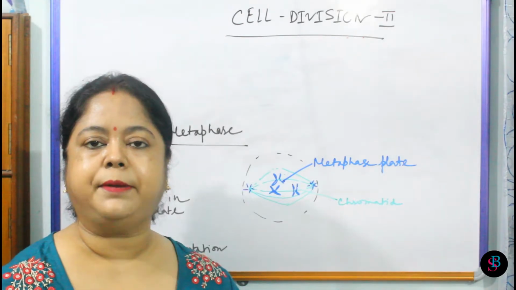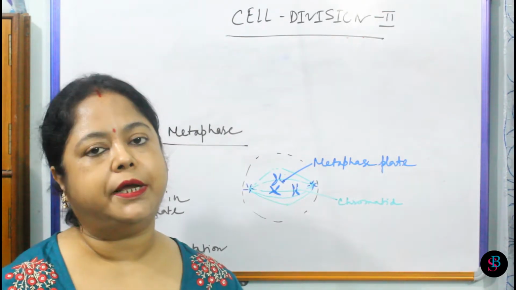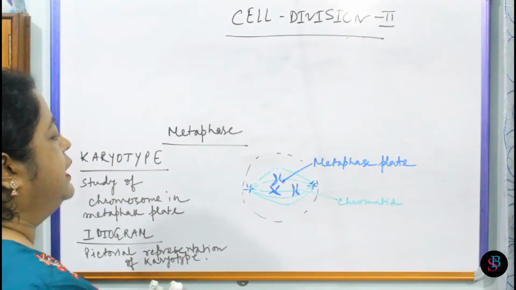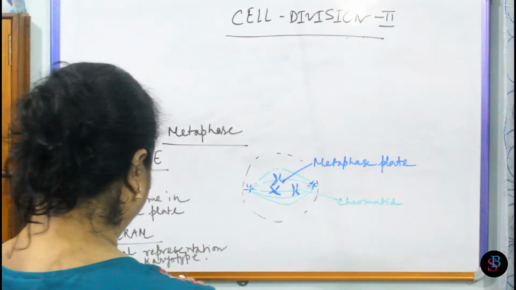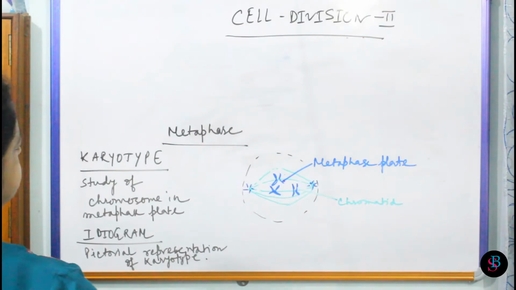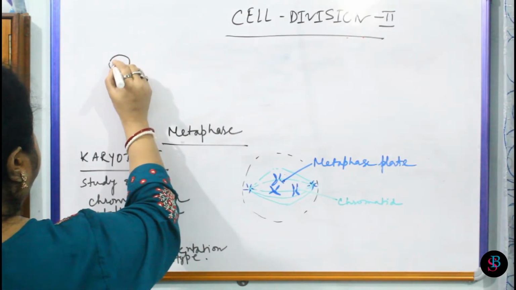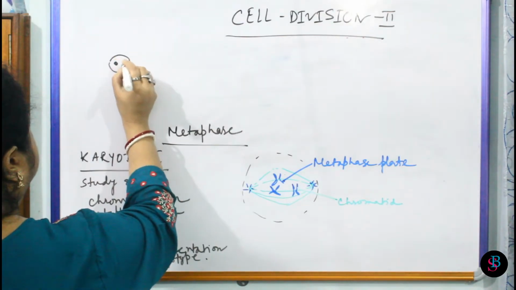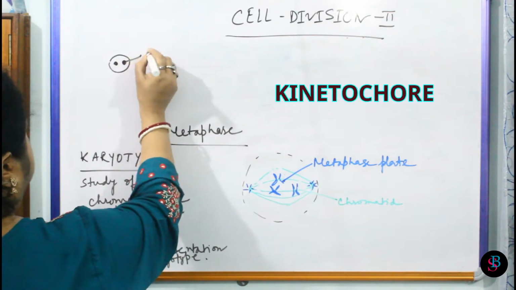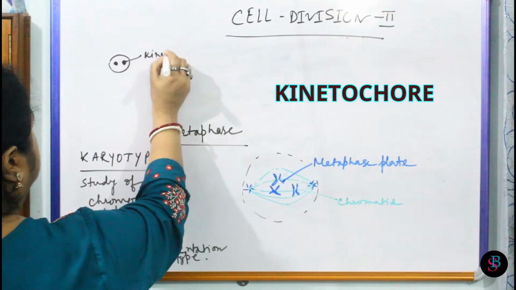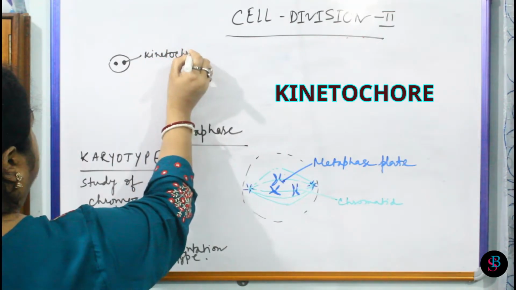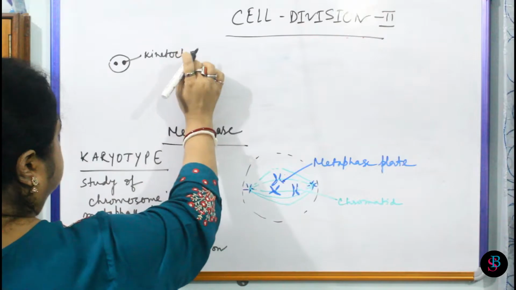The two disc-like protein structure known as kinetochores present in the centromere, that is, if we draw the centromere in this manner, this is the centromeric region, these are the two kinetochores which are disc-like structure, present in all chromosome.